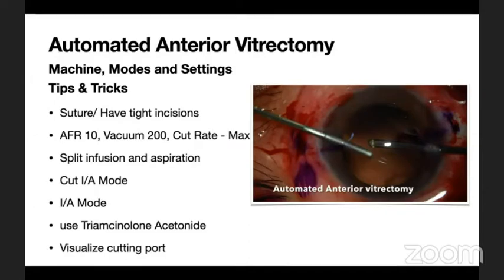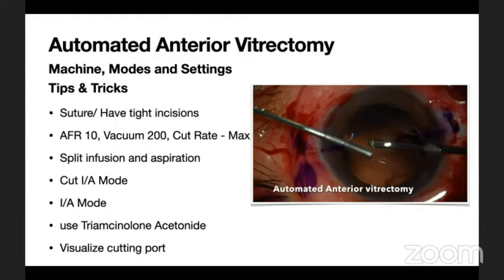For all anterior segment surgeons, the cut IA mode is more important because we want to just cut the vitreous and not pull it. Posterior segment surgeons use IA cut mode for the PVD and other maneuvers for the vitrectomy. You can use triamcinolone acetonide to stain the vitreous, and it will help with better visualization of the vitreous.